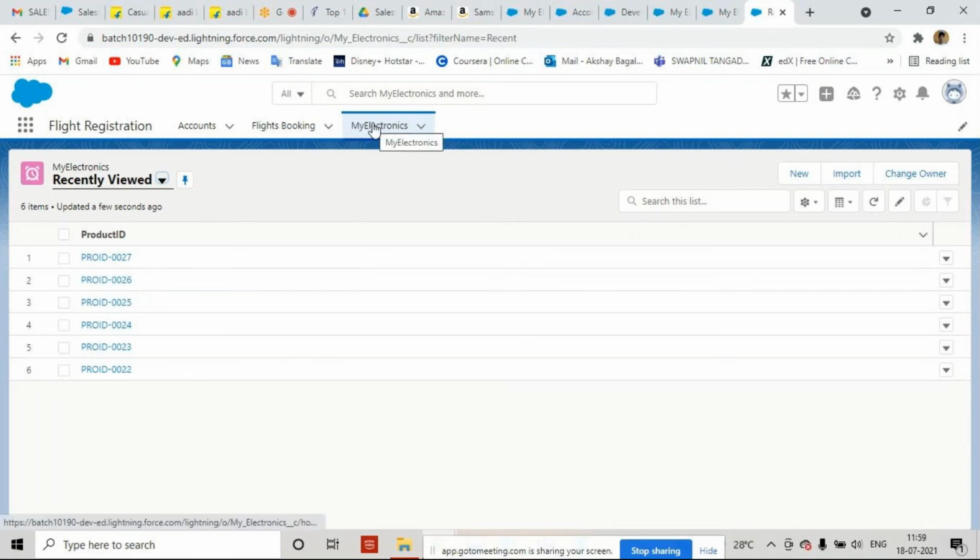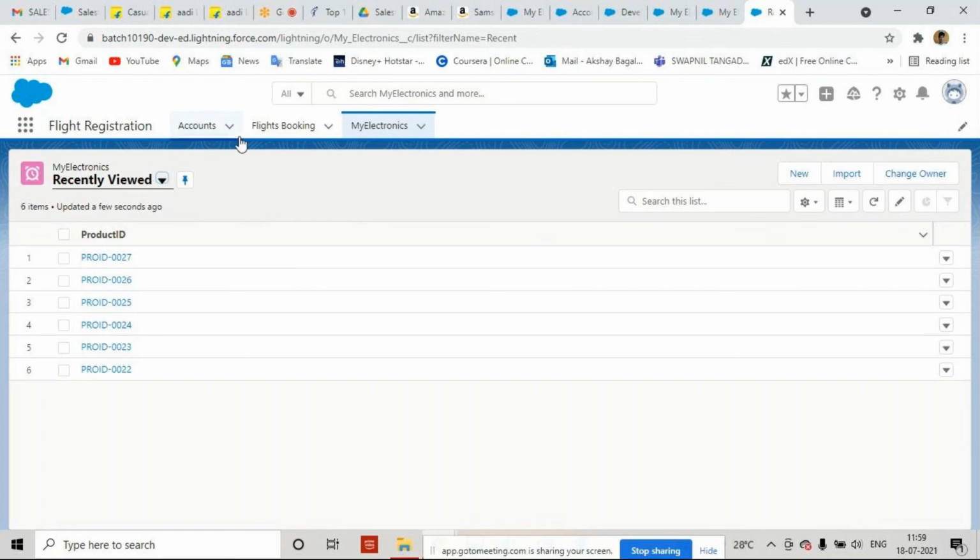So this is about object. What I have told you is that an object is a table which stores data, because whenever we are going to work on cloud computing or any application in today's world, always we have to take care of the data.